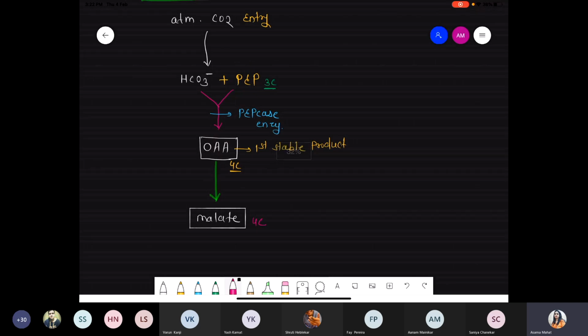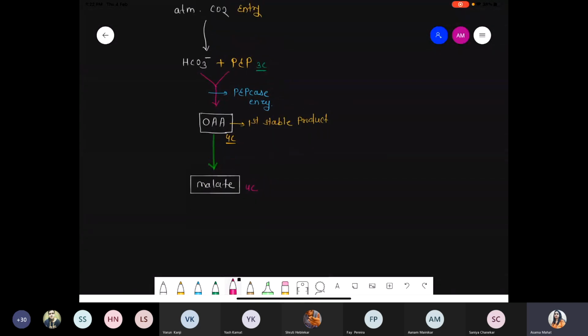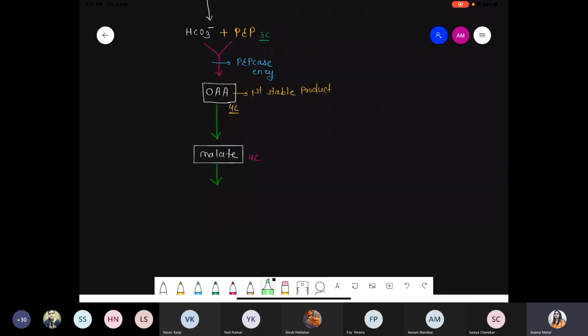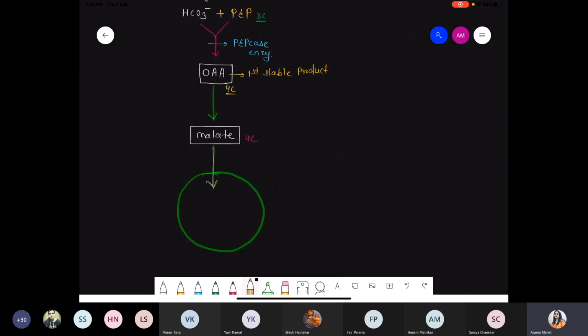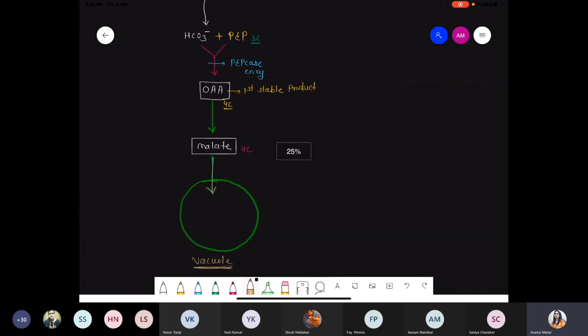So now what happened? During the night time, this malate gets entered inside the organelle vacuole. Whatever oxaloacetic acid is converted into malate, that malate enters the vacuole, because during the night time the carbon is stored inside the vacuole.